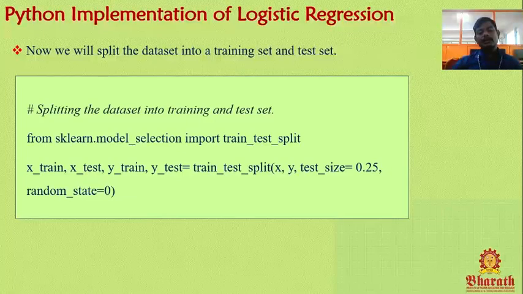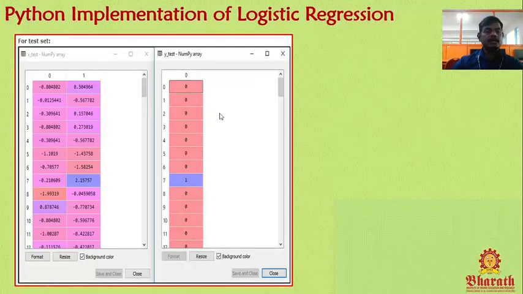Okay, one more thing we need to do: we need x_train, x_test, y_train and y_test. So we have four sets. So train_test_split(x, y, test_size=0.25, random_state=0). This is the Python code for splitting the data set into training and test.